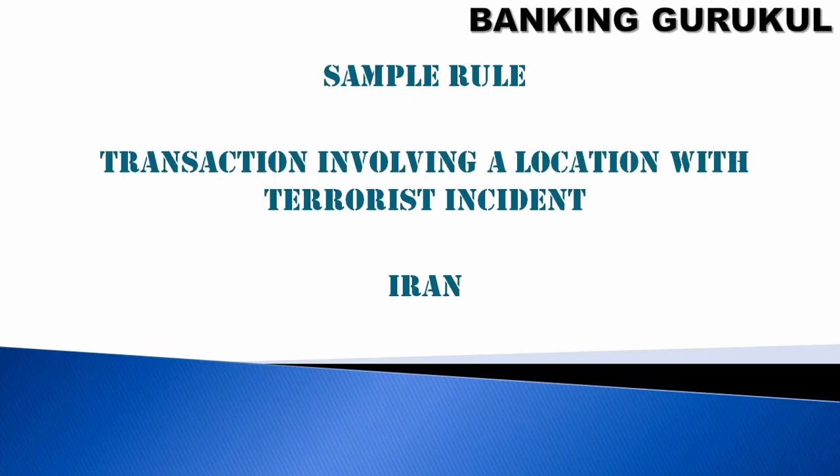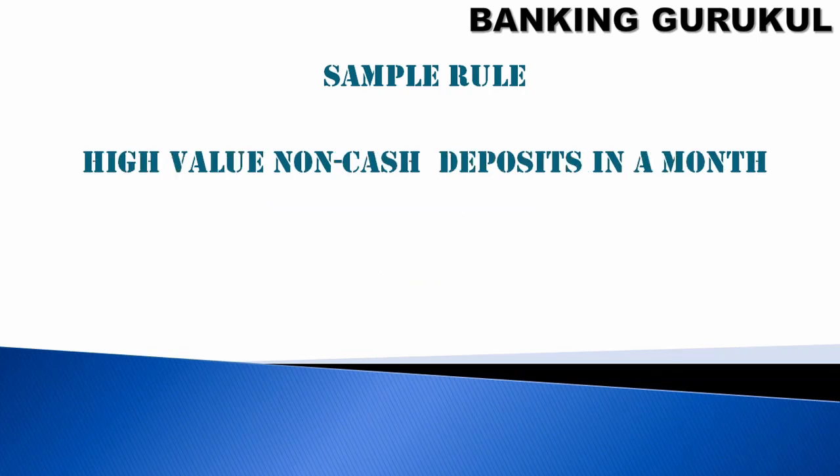Today we'll discuss transactions involving a location with a terrorist incident. So if you see any transaction happening to Iran, for example, then you'll identify this as a suspicious transaction. Any transaction happening in a country like Iran, you can take it up as a suspicious transaction.